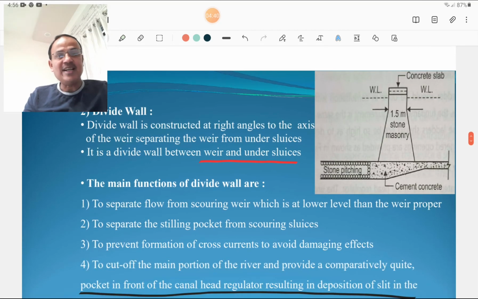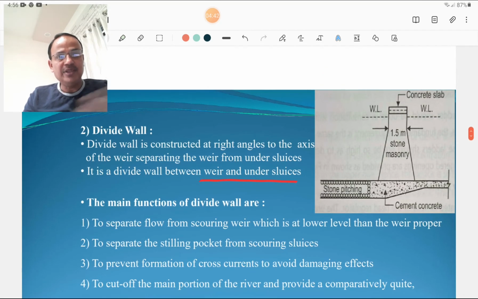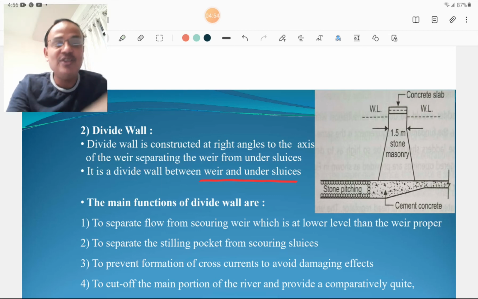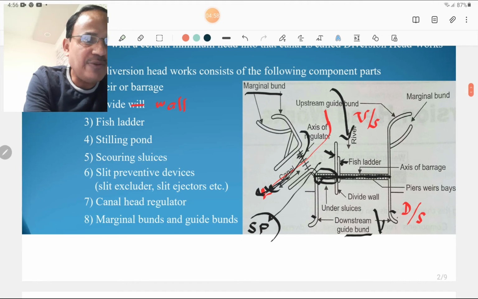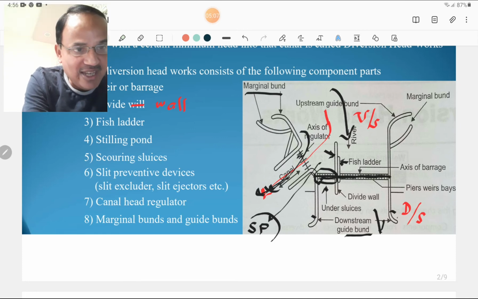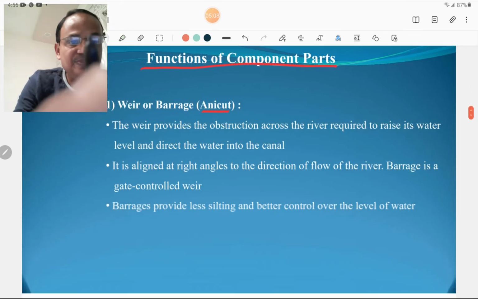Then the second component is the divide wall. The divide wall is constructed at right angle to the axis of the weir, separating the weir from the under sluices. It is the divide wall between the weir and under sluices. So it is very important. Please look at this figure. This is the divide wall and here the under sluices are provided. So it is the divide wall between the weir and the sluices.